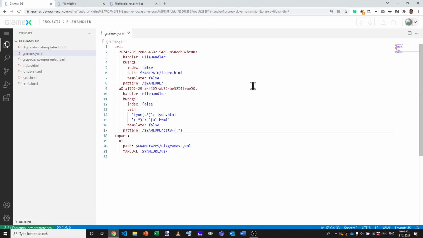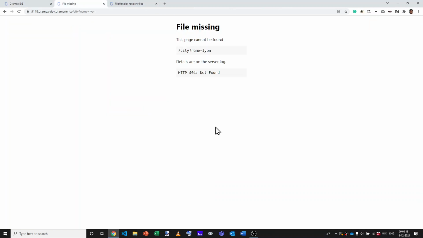Let's do that. So first, what we do is change the pattern. We don't need the rest of it anymore. You can't put query parameters here. This is only for the main URL. So you just leave this as city. Now the query parameters can be handled in the path. So what we can do is say that whenever we have any response, then use the file name from the name query parameter. Anything within brackets that's a number, that's what matches the path. Anything that's in brackets that in braces that matches a string, it comes from the URL query parameters.